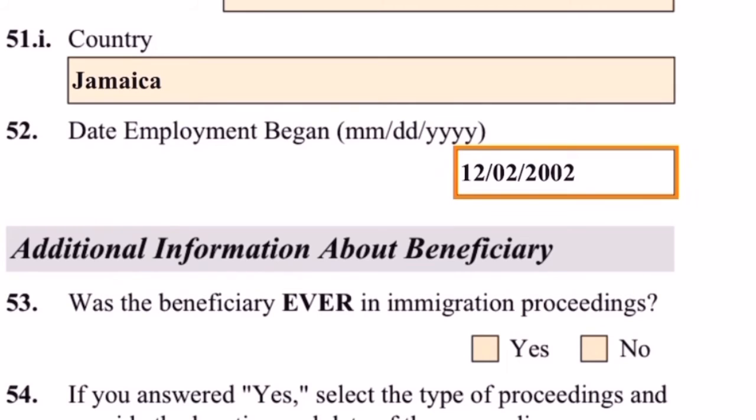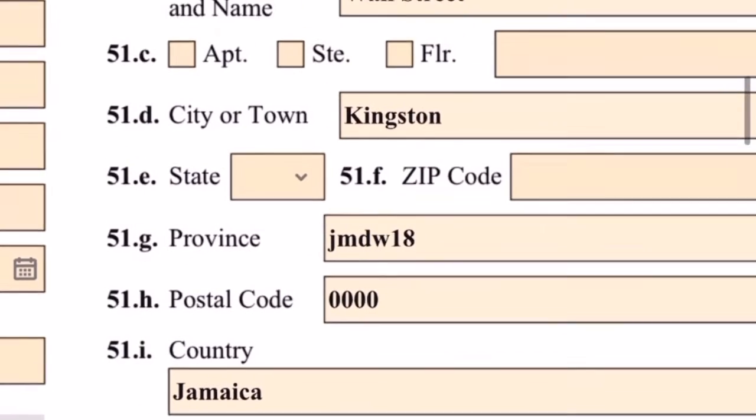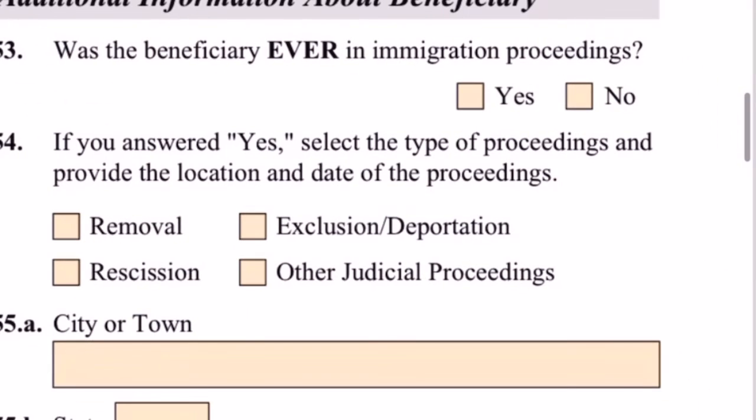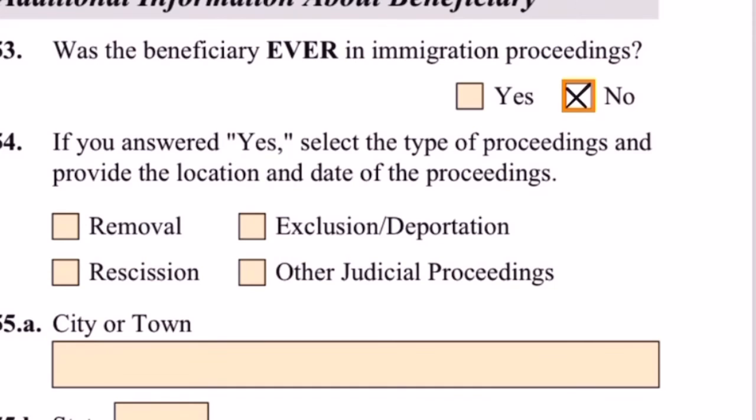Or we could go ahead and enter it on page 12, the extra space on the additional information sheet at the back. You enter the page number, the part number, the item number, and you list accordingly.